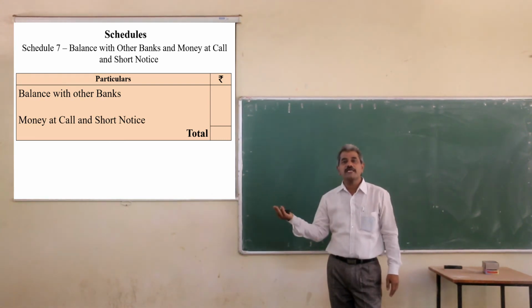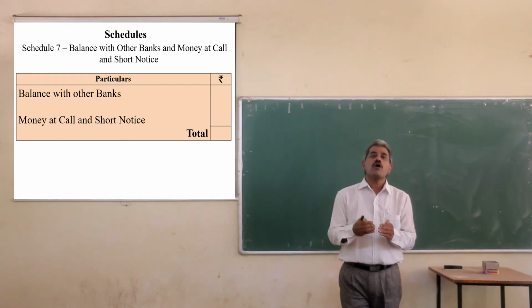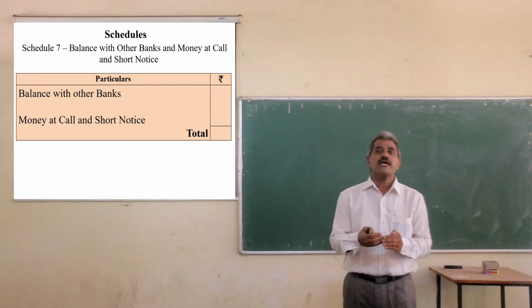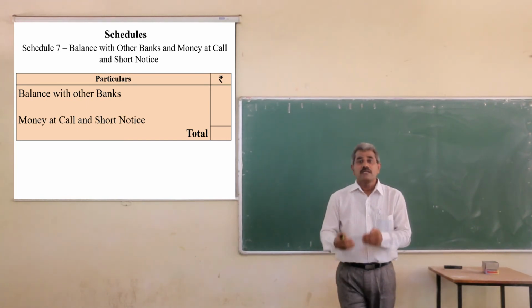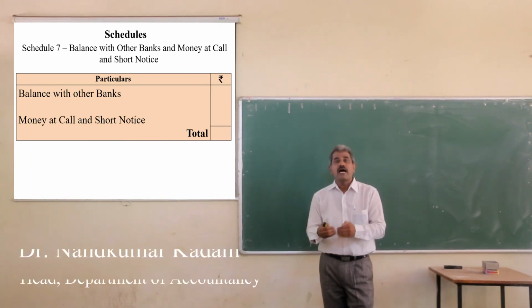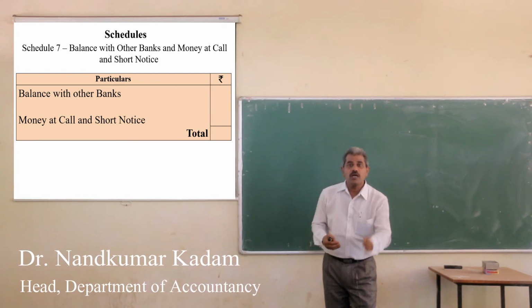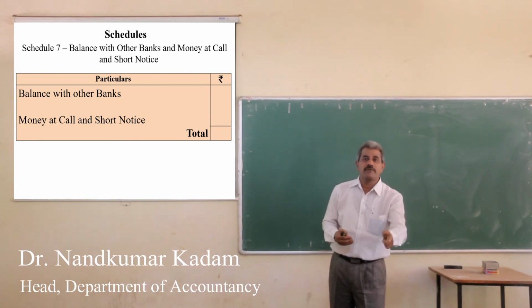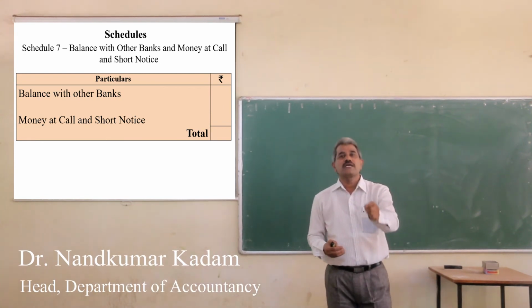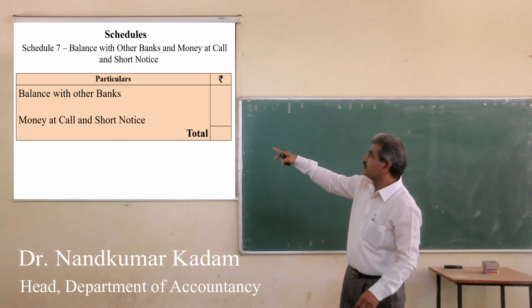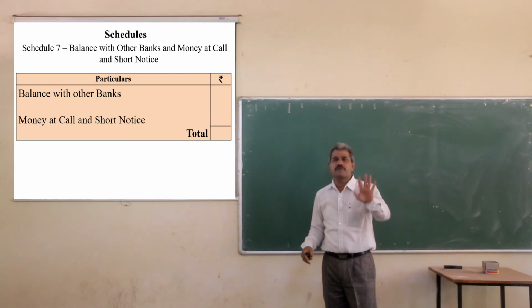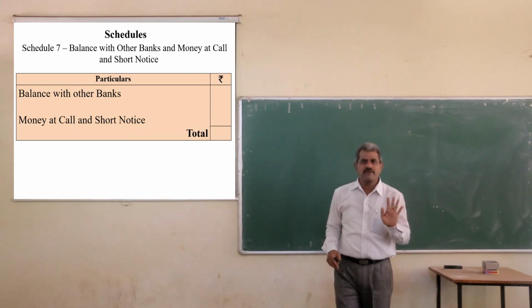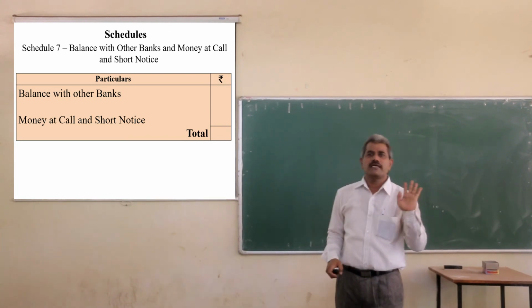So money at call and short notice is a way of giving loan. The loan is repayable either on the call of the bank, or on 7 days notice. That is called money at call and short notice. This amount will be readily available in the problem. You just have to take it here.